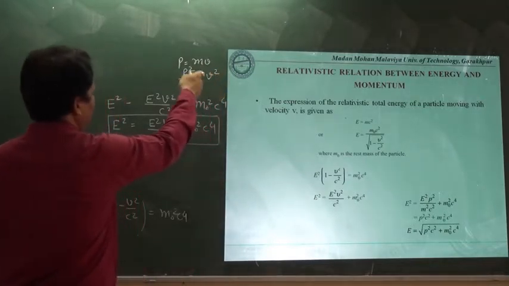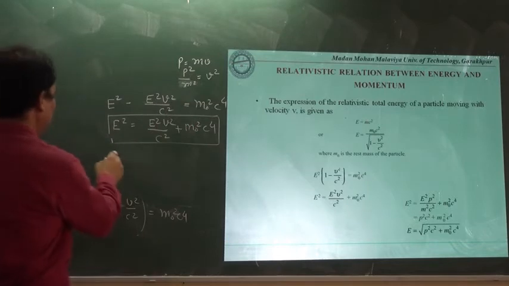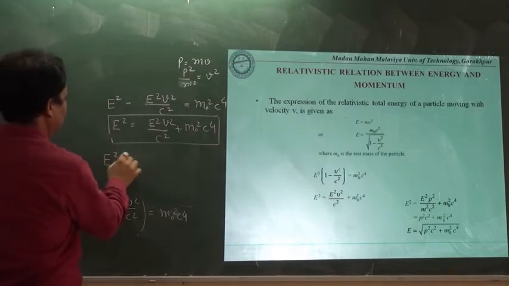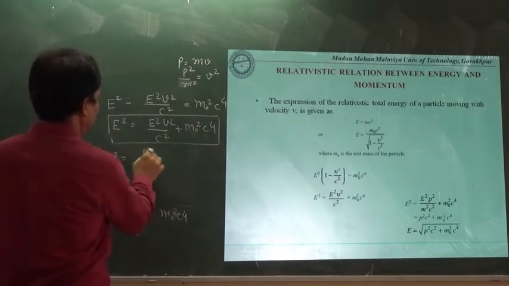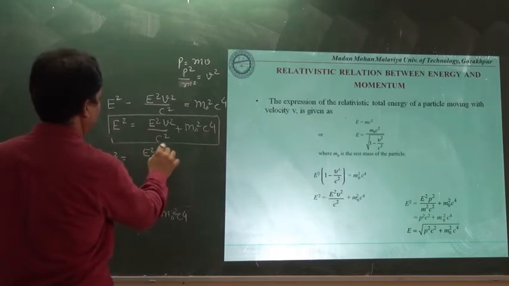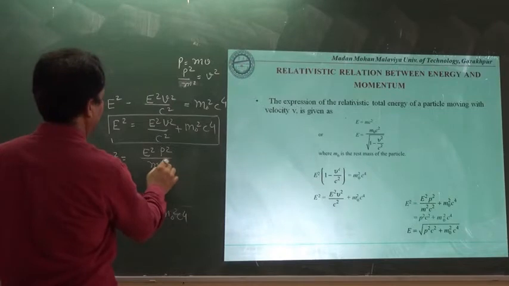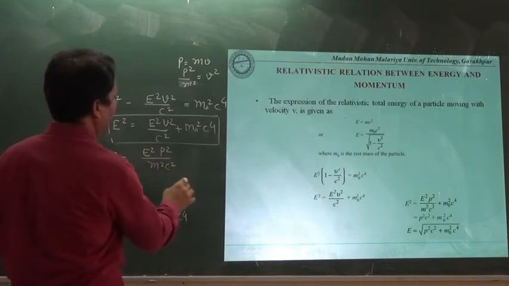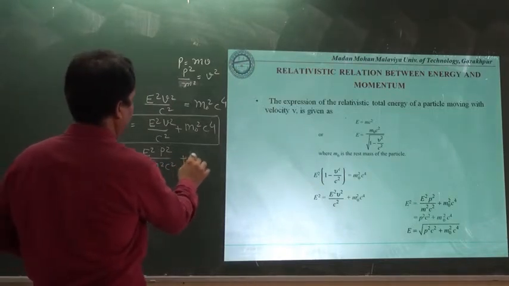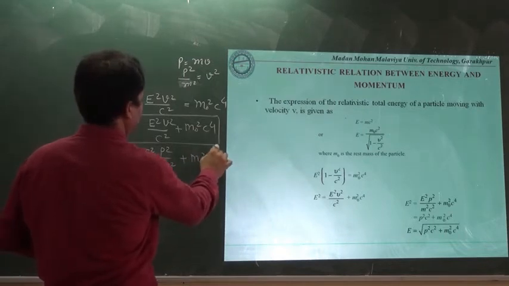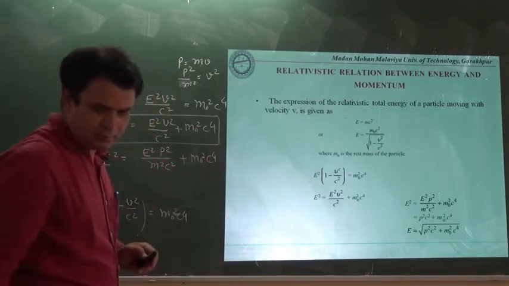In place of v square, we can introduce this one. So here we write E square equals E square multiplied by p square upon m square into c square, plus m0 square c to the power 4.